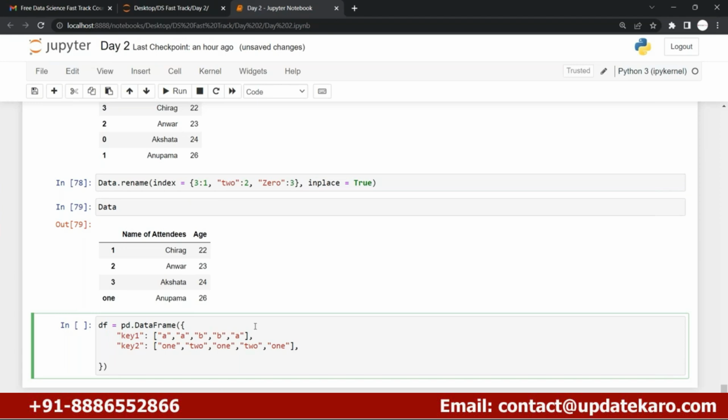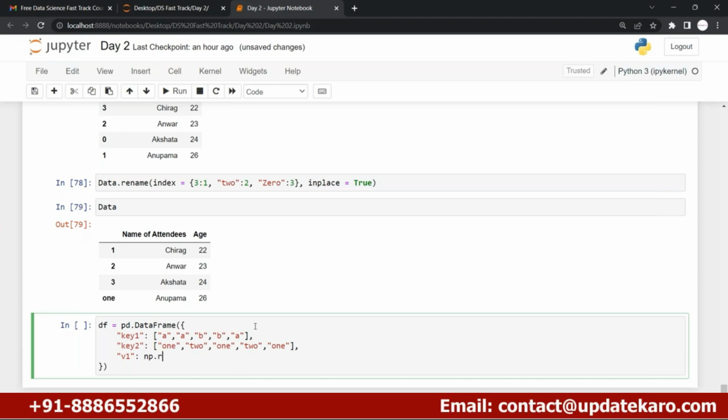So for that, let's say v1 is the column name, and let me add any random values. Instead of taking random values by hand, I can use the numpy library for selecting random values.